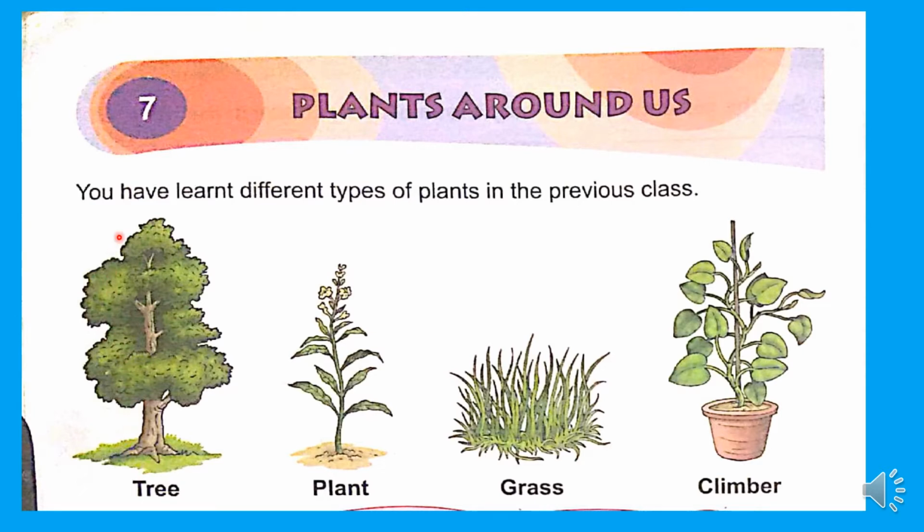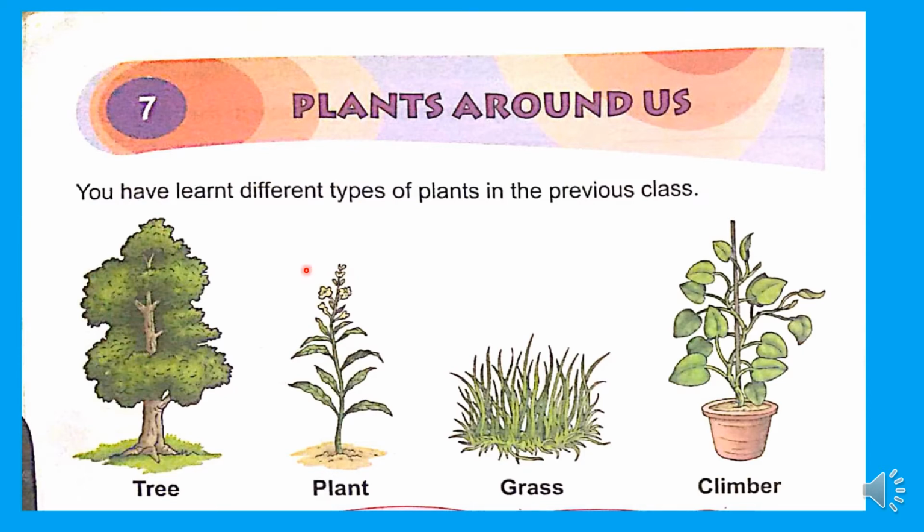This is a tree. This is a plant. This is grass. This is a climber. Children, all the plants are looking the same, na? No, children. All the plants are not looking the same. Children, plants have been classified into different categories.